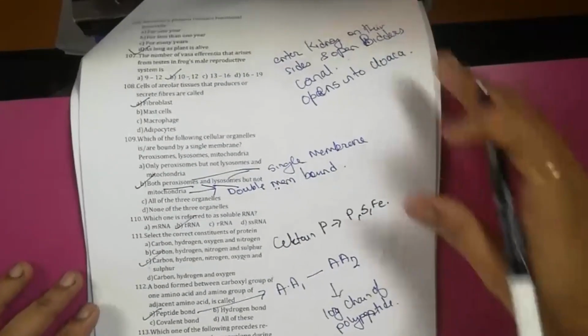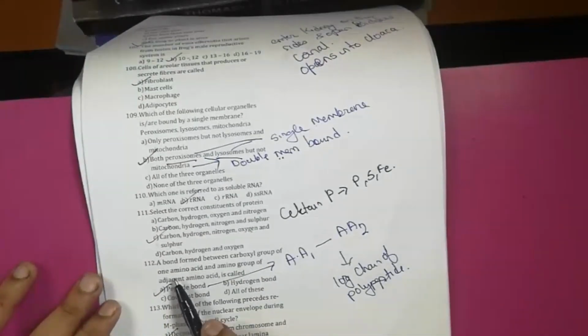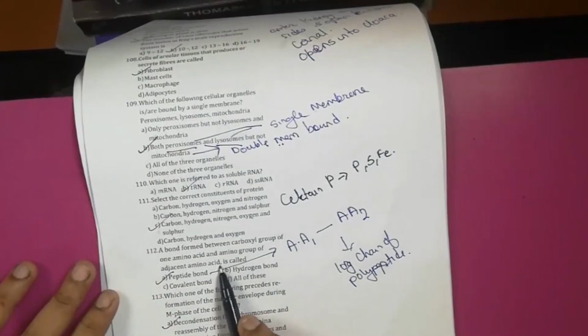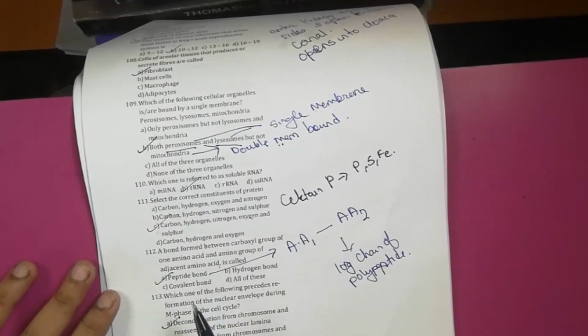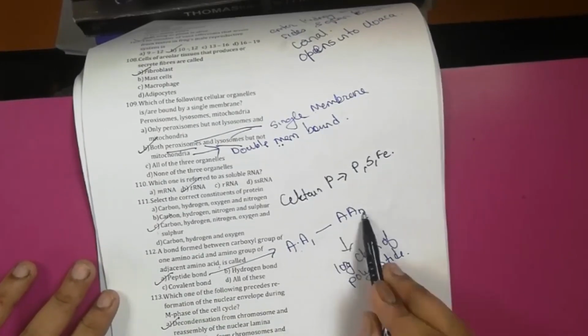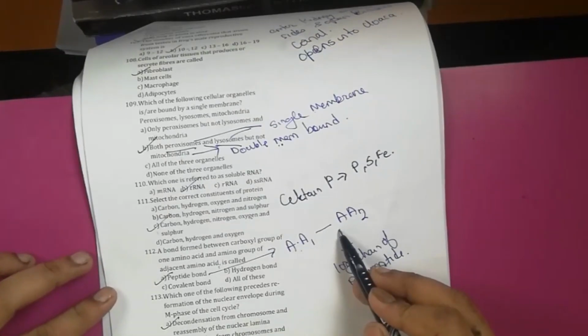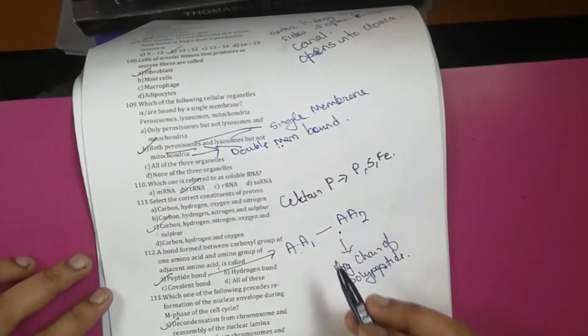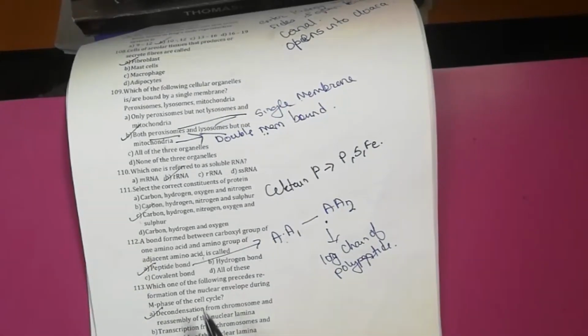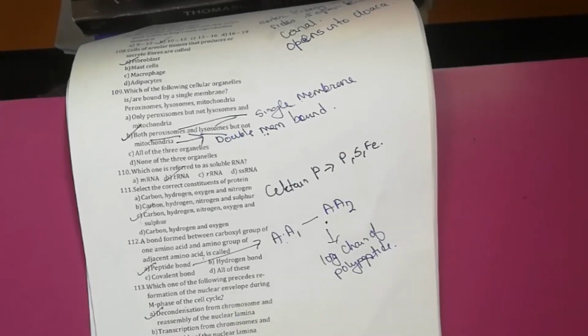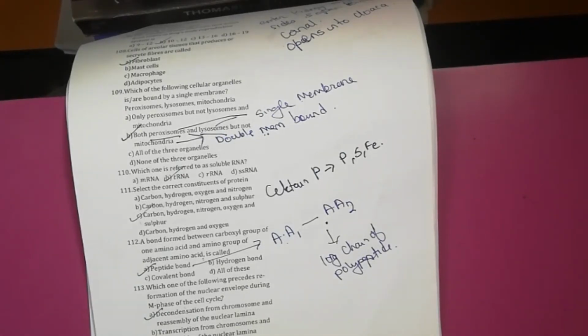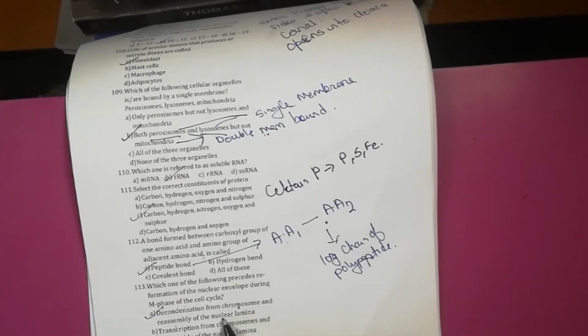A bond between the carboxyl group of one amino acid and the amino group of the adjacent amino acid is called the peptide bond. It is this peptide bond which helps in the linkage of amino acids with each other, leading to the formation of a long polypeptide chain. Which one of the following precedes reformation of the nuclear envelope during the M phase of the cell cycle? What precedes is the decondensation of the chromosomes and reassembly of the nuclear lamina.